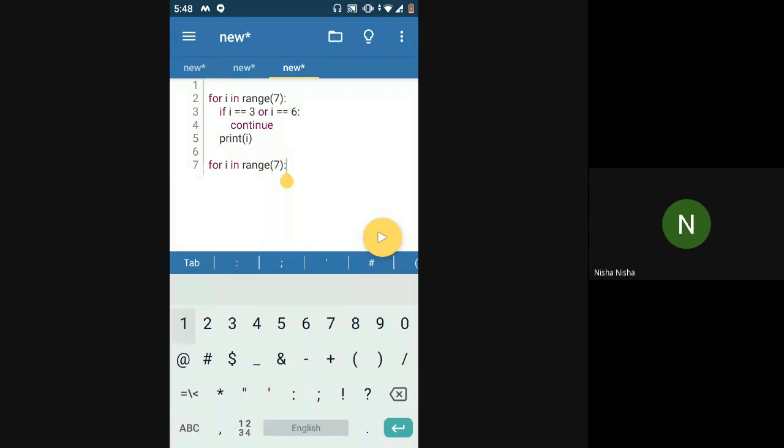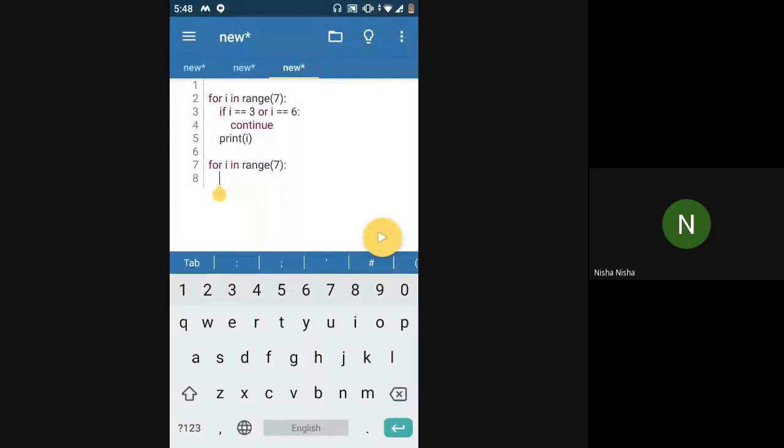Now, if I'm checking, I want to print a number if it is not 3 and not 6, right? So in the earlier one, what we were checking, I want to print a number. I don't want to print a number if it is 3 or it is 6. That is the same condition basically. It's a different way of seeing the condition.